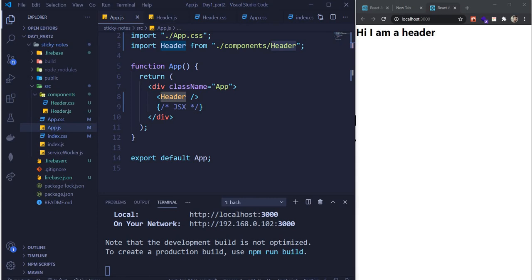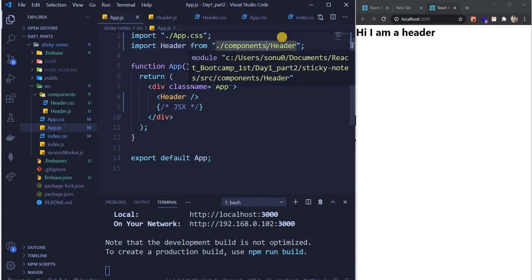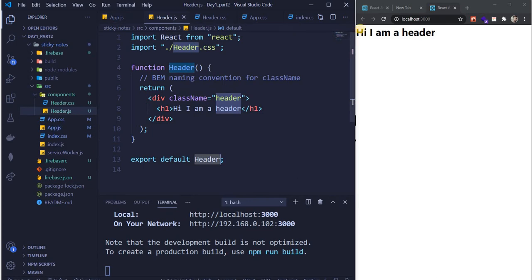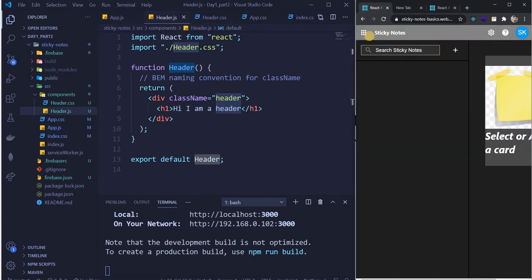But till this point we are clear, right? Till this point we are clear, guys. You have to give the right path. Understand this, the path should be right where you are importing. If we are clear till this point, let's hop on to this part.